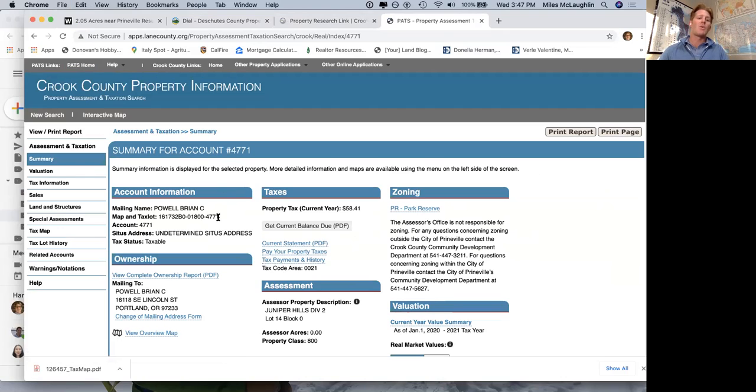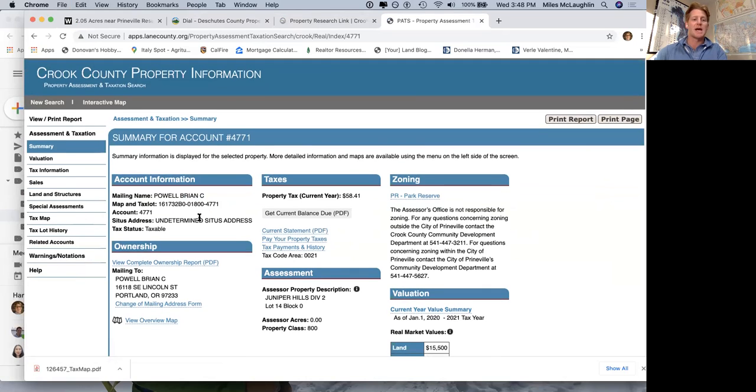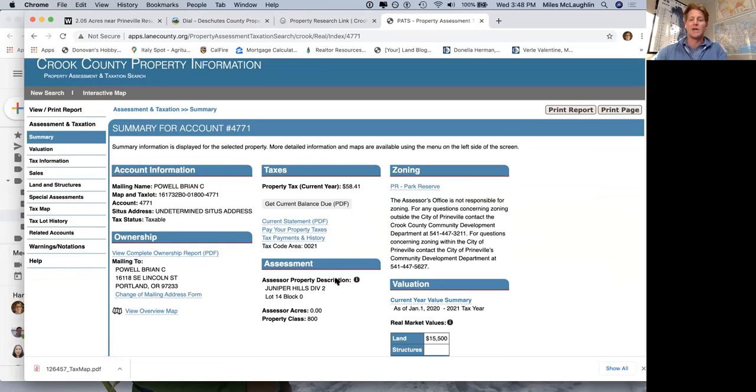And again, I want people to know every county has a database. Some counties are very basic. Some counties are very in depth and advanced. So take a look at whatever county you're looking in. If you want to talk to me about it, schedule a meeting with me, feel free to do so. Send me a text, email, or just call, and we can go over some of this.